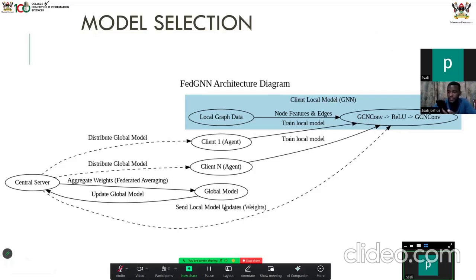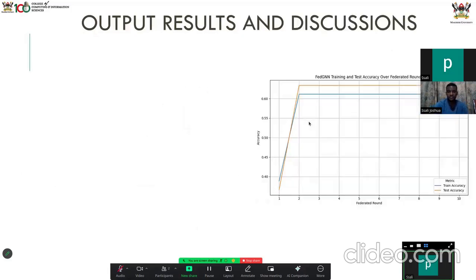We share the model weights to each of the agents, and then these agents will go ahead and update the weights of the local model. They go ahead to update the weights of the local model, and then the local models also learn from their own mistakes. Okay, here we have local graph data. We extract the features from the node, and then we train the local model based on that.